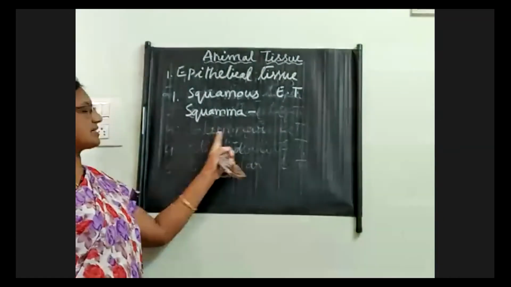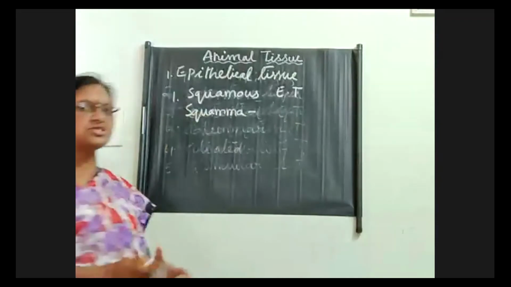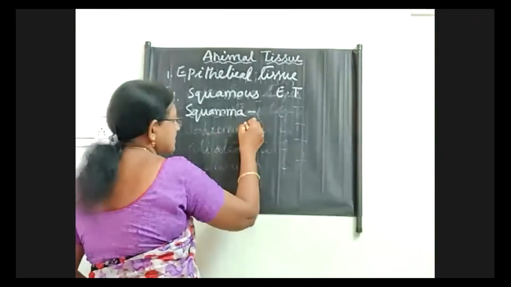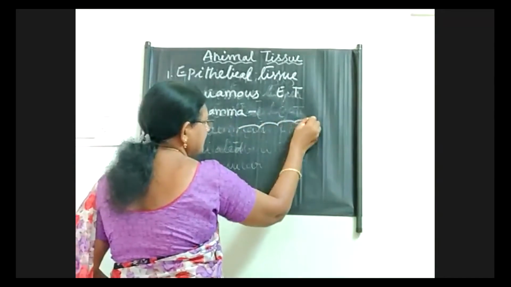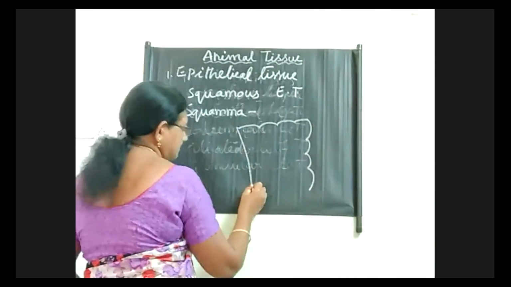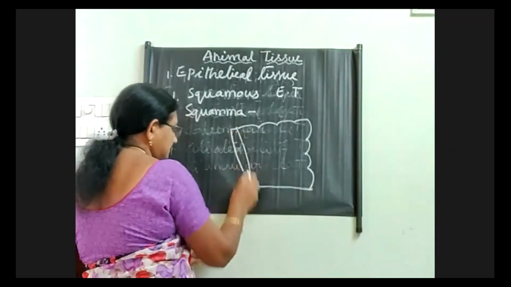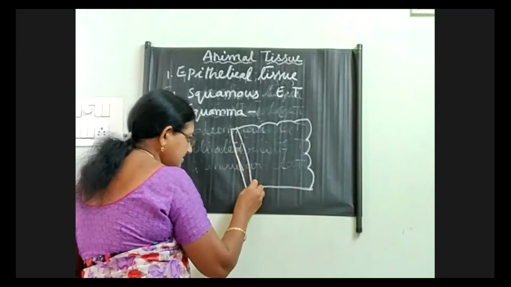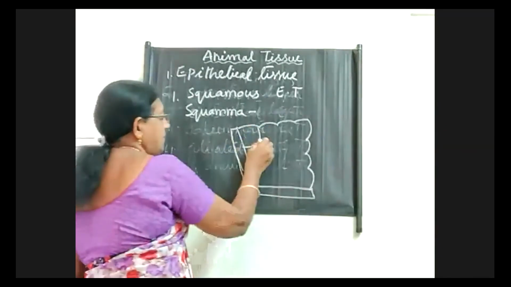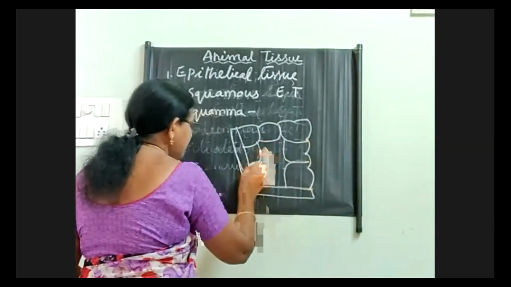All the cells are a single layer of cells, and all the cells originate from their basement structure itself. Okay, basement structure. I will show you the picture. So all the cells appear like single layered cells, and they will have a prominent nucleus also.